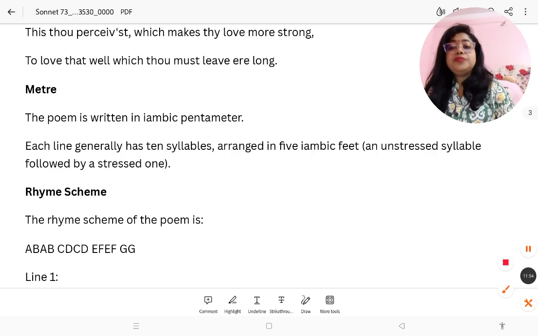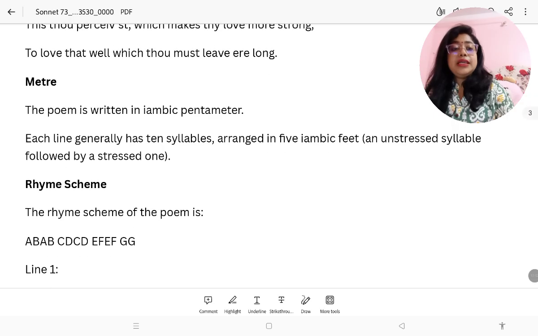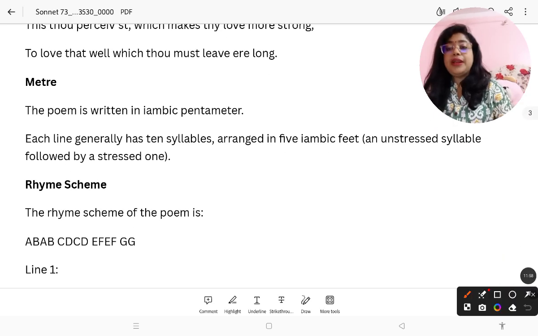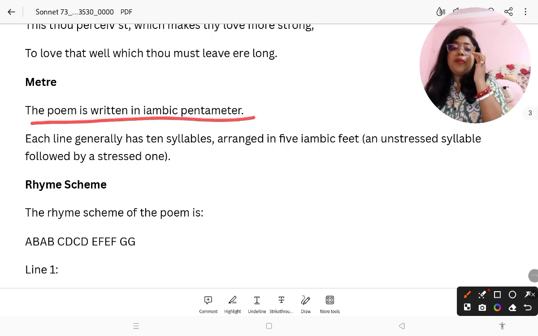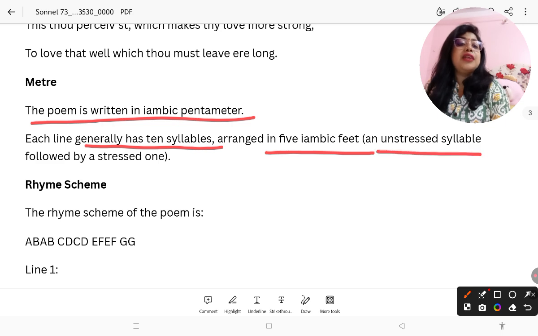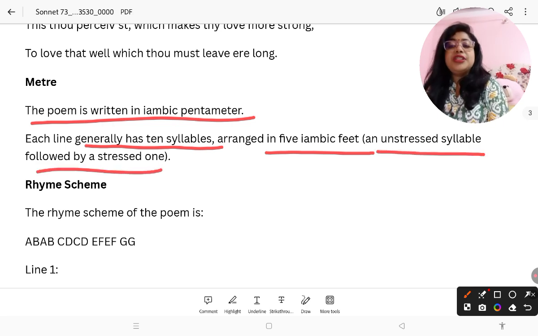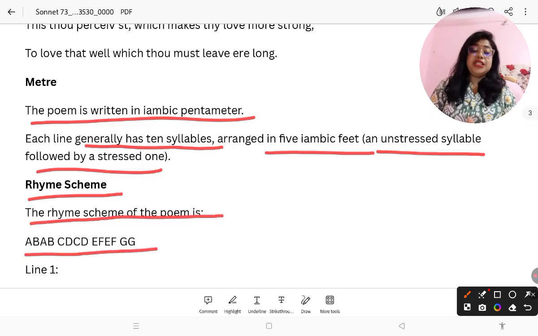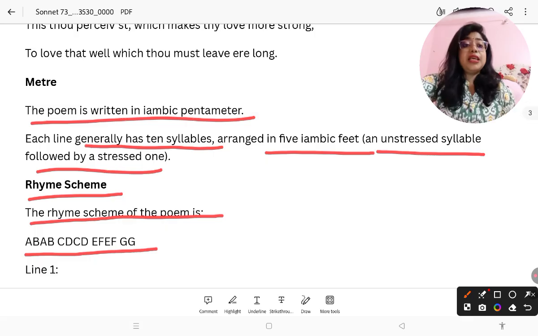The meter of the poem is iambic pentameter. Each line generally has 10 syllables arranged in 5 iambic feet. An iambic foot means an unstressed syllable followed by a stressed syllable. The rhyme scheme of the poem is A B A B C D C D E F E F G G. This is a famous rhyme scheme, and it is called the Shakespearean rhyme scheme.